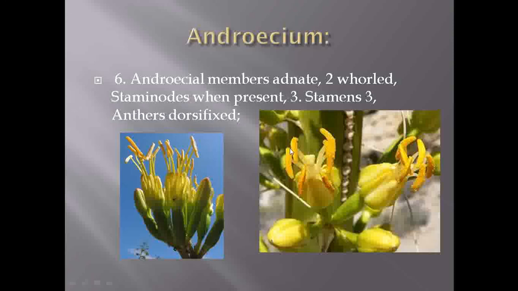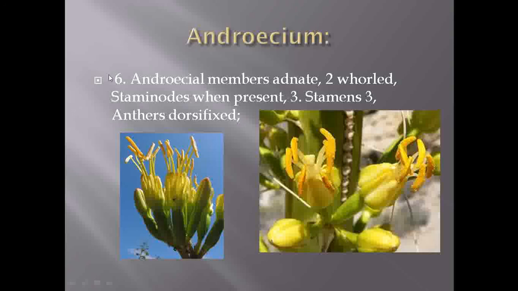See here, they are exerted. And what is the meaning of exerted? The anthers are classified into two types, that is intrors and exerted. Intrors means whenever the anthers are present very close to the gynoecium, or they are bending towards the gynoecium, then we call it intrors. And whenever they are away from the gynoecium, at that time we call them exerted anthers.